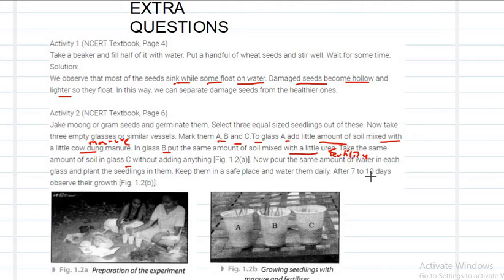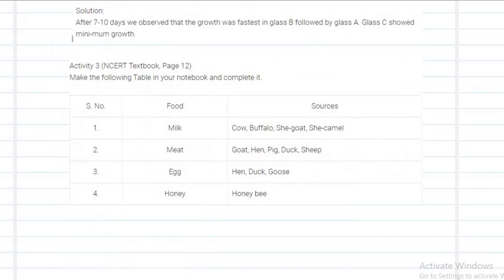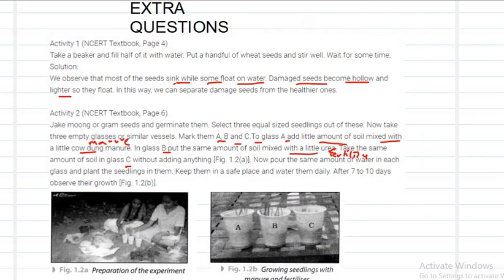After 7 to 10 days, observe the growth. What will you find? After 7 to 10 days, we observe the growth was fastest in glass B. If you see this figure, you will see the growth of the crop is more in glass B because we have added the urea. This is the chemical fertilizer. It consists of the essential nutrients which are required for the crop growth, right?